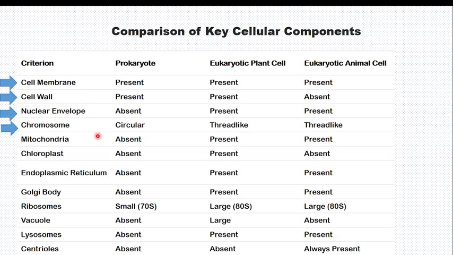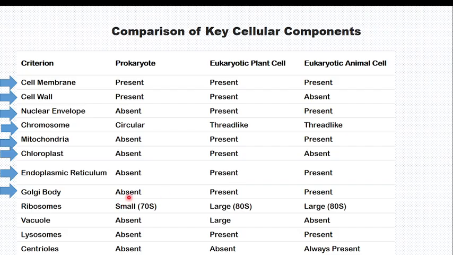Mitochondria is absent in prokaryotes, but present in the remaining. Chloroplast is absent in prokaryotes or bacteria, and absent in animal cells, but present only in plant cells. Endoplasmic reticulum is absent in prokaryotes, but present in the others.